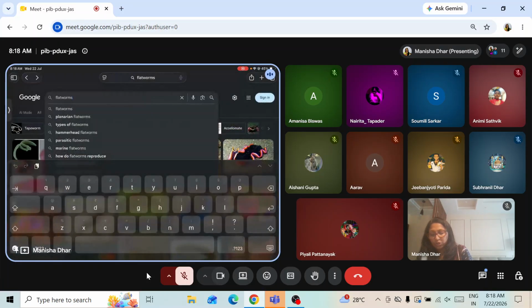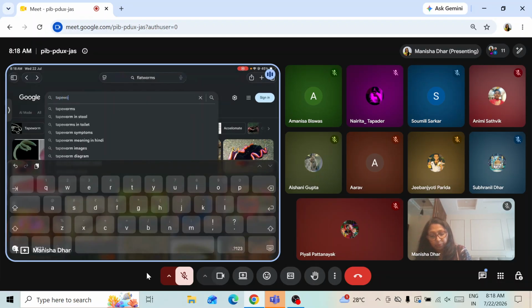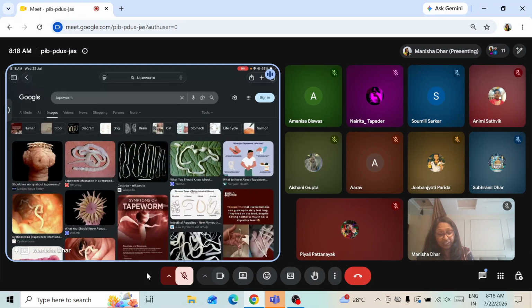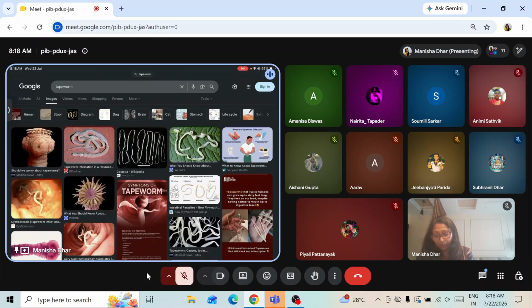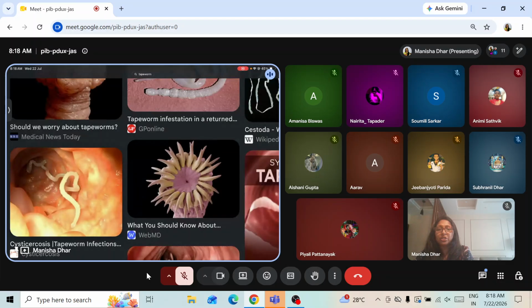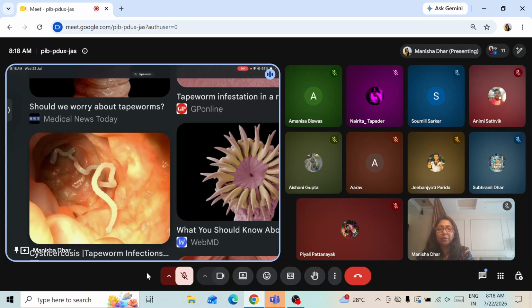I'll try to show you another flatworm, which is tapeworm, and see whether you have seen this earlier or not. Tapeworm. Have you seen this tapeworm earlier? Can you see? I'll come with an individual photo, but you can see this figure, like I'm trying to highlight this figure. This is inside the intestinal wall. Intestinal wall, they are present.